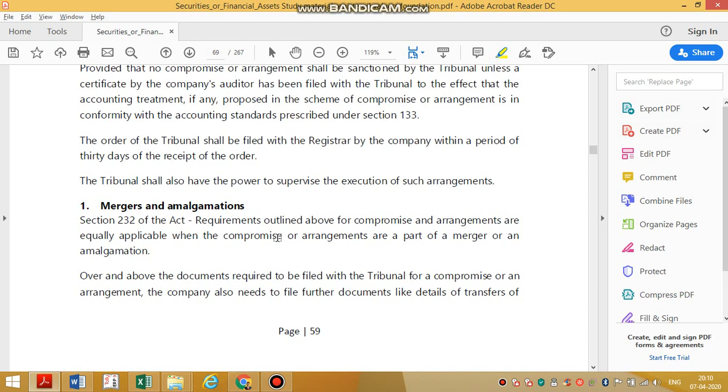What kind of climax can happen? One is variation of voting rights. This 5% of debt holders, creditors, in value, right? In value.